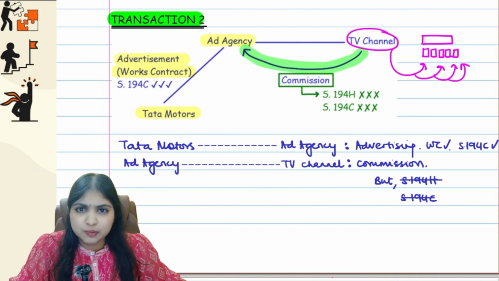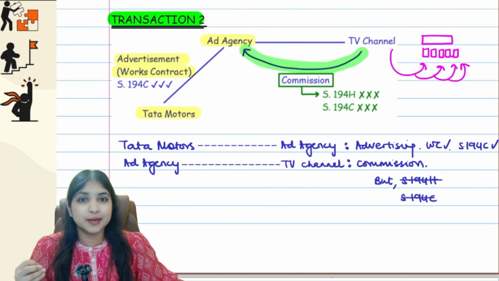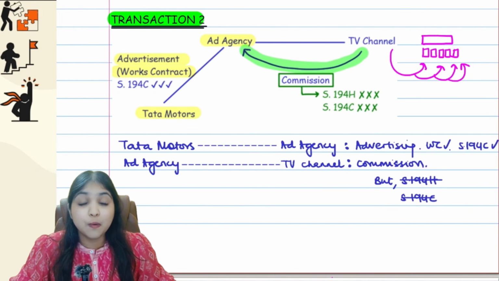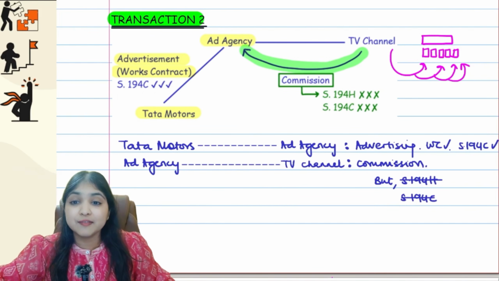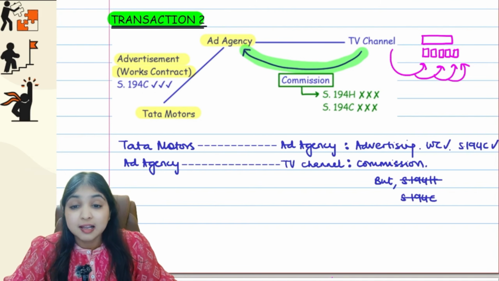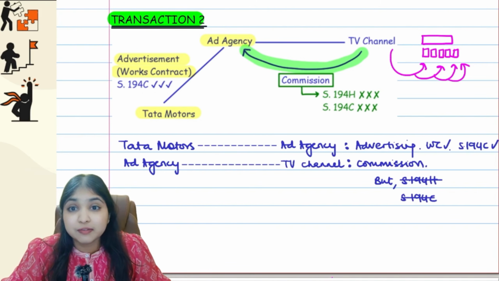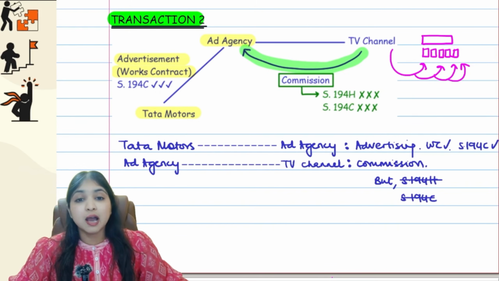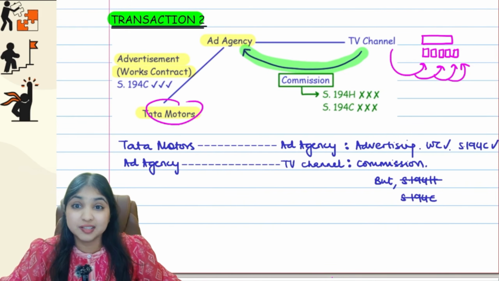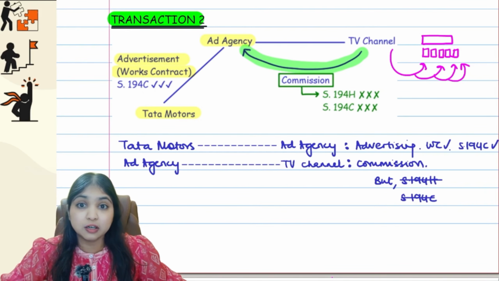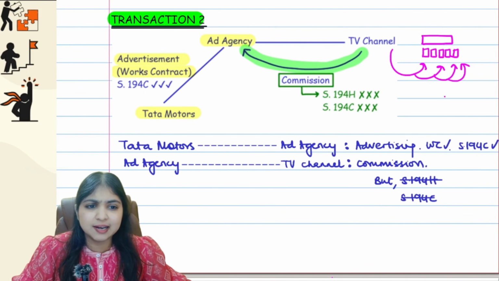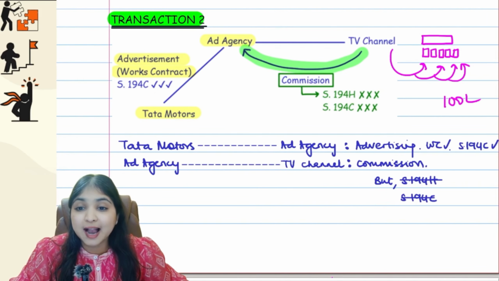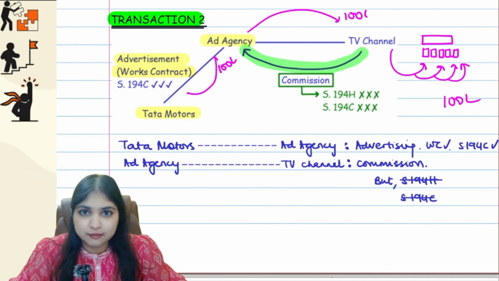So what the TV channel will do is, the TV channel will ask for advertisements. What is the ad agency going to do now? They are going to canvass. Canvass means they're going to promote this TV channel. They will tell all their clients, hey listen, whatever video advertisement we've made for you, let's telecast it on this particular channel. Now let's say Tata Motors agrees. Let's say for showing this ad on the television channel, the cost is 100 lakhs. So the ad agency will collect 100 lakhs from Tata Motors and will give 100 lakhs to the television channel.